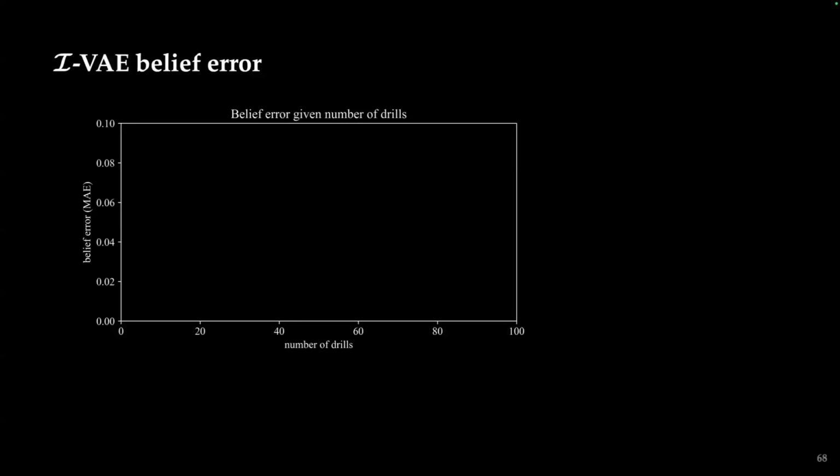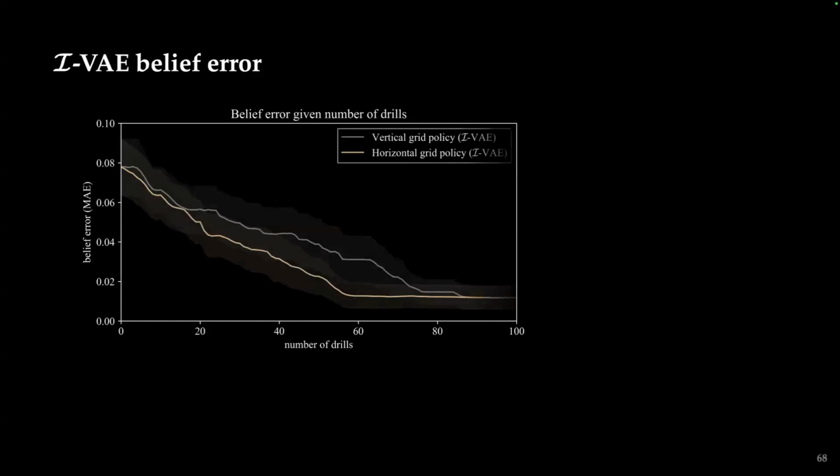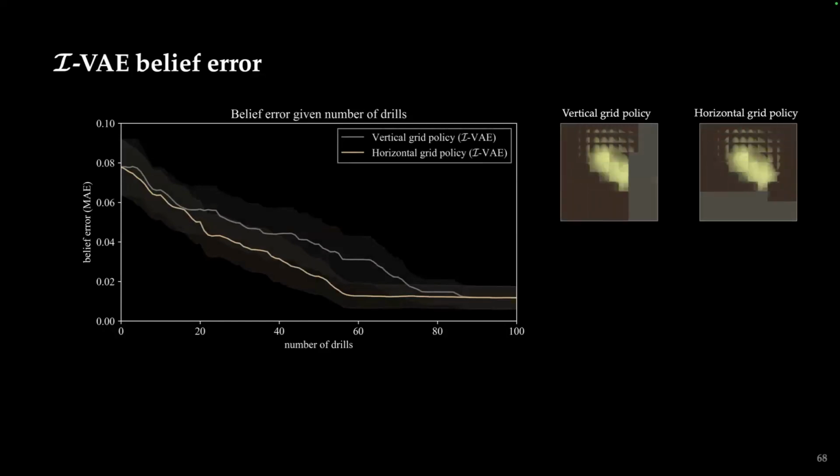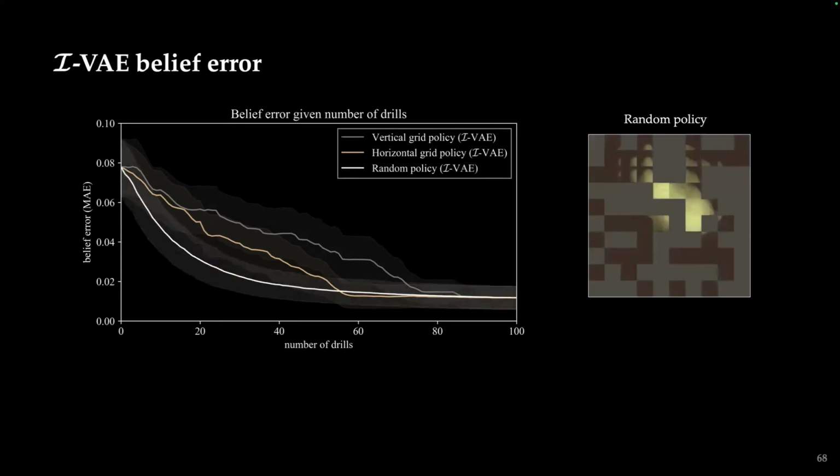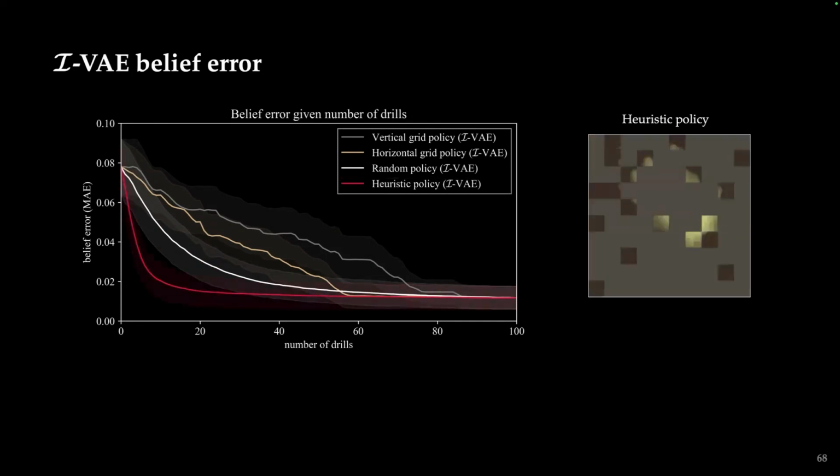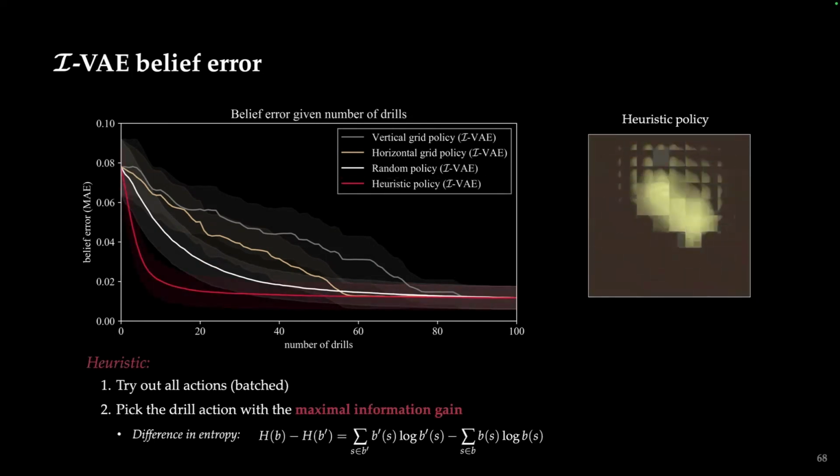To show you, if we took all the drill actions, what the error in our belief would be over time. We try out different policies. Here would be a vertical sweeping policy, which would be standard in geological problems. We also try out a random policy, which does a little bit better for this particular problem. We introduce a very simple heuristic policy that will try out all the drill actions, so all 100, and we'll pick the one with the maximal information gain, just using the difference in entropy.